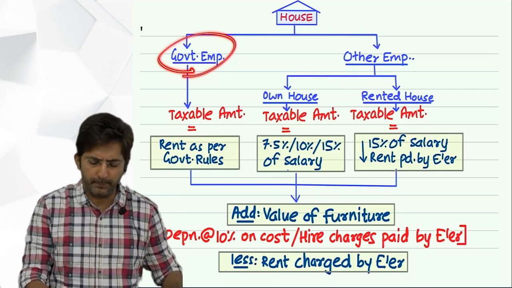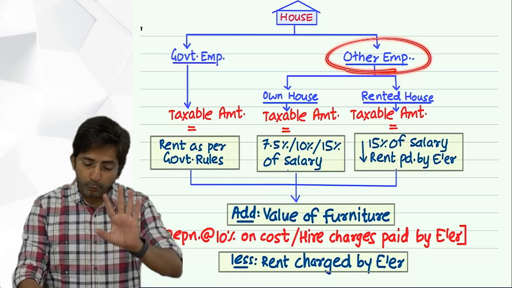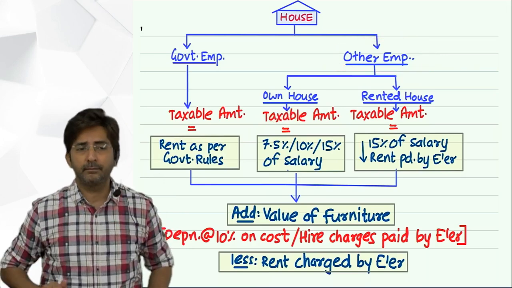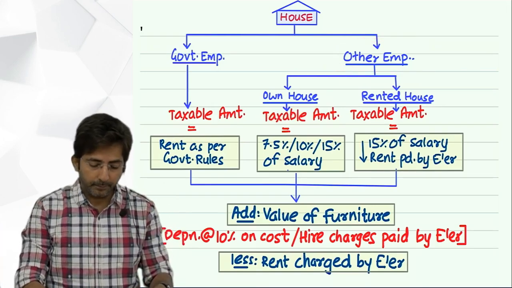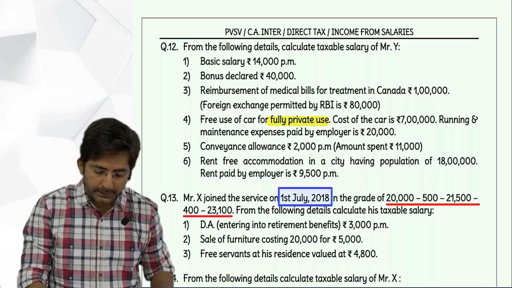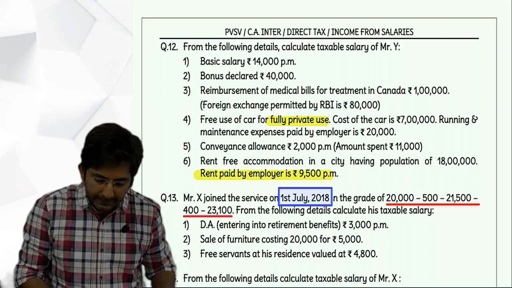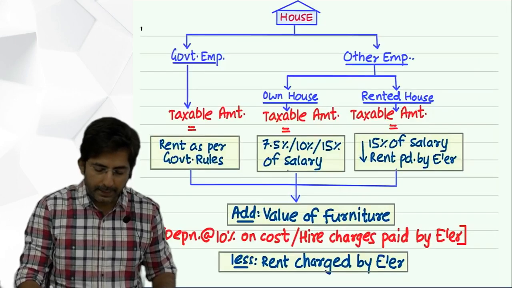So he's not a government employee. That means he's other employee. And in other employee, you should always consider his own house only. If it is rented, they will write what? Rent paid by employer. And here they have written rent is paid by employer. See, rent paid by employer. So because of this sentence, it becomes a rented house.